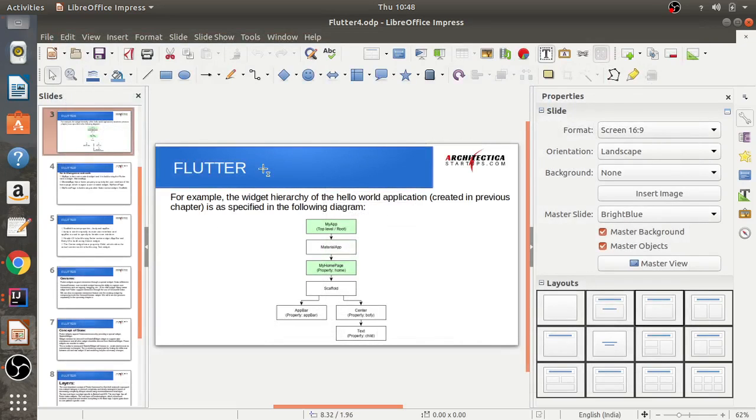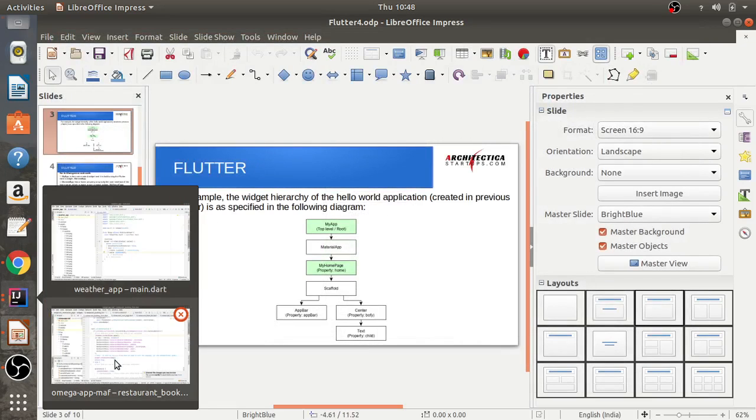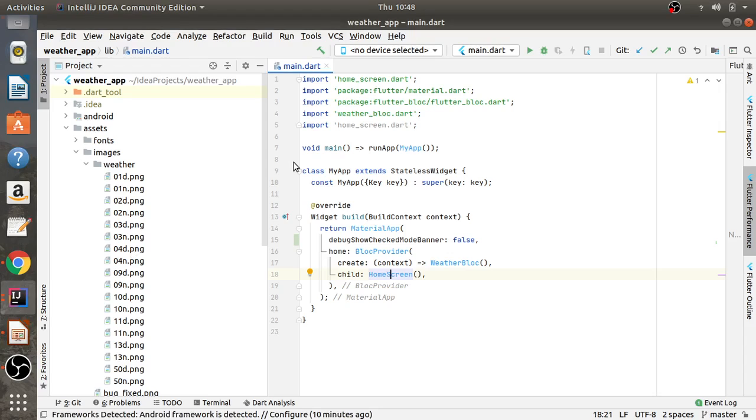So for example, okay, this is the application. We could learn it by the main.dart file only. Whenever we run the application, the first thing that is called is main.dart, and in that we have a class my app.